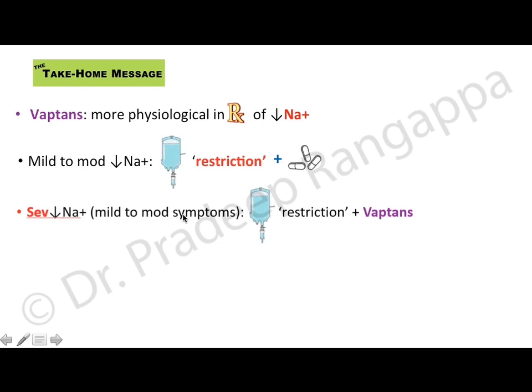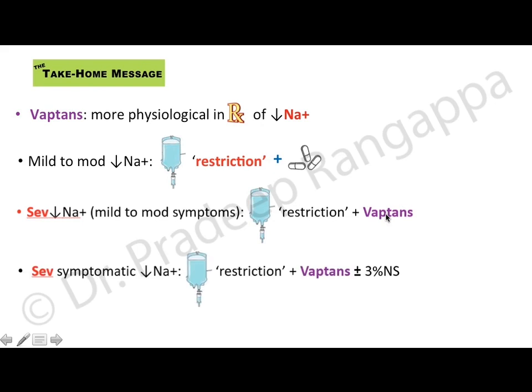If a patient has severe hyponatremia with mild to moderate symptoms, fluid restriction plus Vaptans could be considered. If there is severe symptomatic hyponatremia, I think fluid restriction plus Vaptans, plus or minus 3% saline, could be considered. So if it is mild to moderate with no symptoms, fluid restriction and maybe salt supplement should be good enough. But if it is severe hyponatremia in euvolemic or hypervolemic patients, you could consider oral Vaptans. Severe symptomatic hyponatremia, I think Vaptans may be beneficial.